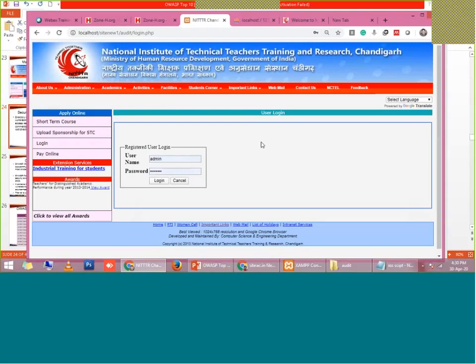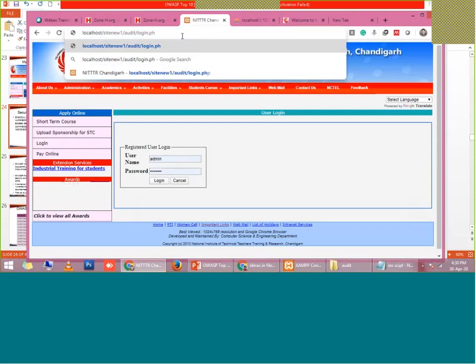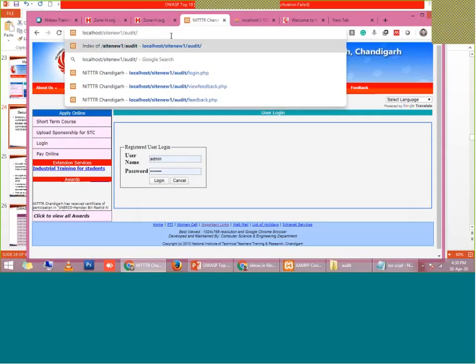But if the directory listing vulnerability exists in my web server, I do not need any username and password. What I will do as an attacker is just go to the URL. I am deleting this login.php, and I have reached the directory audit. Audit is basically a folder or directory.